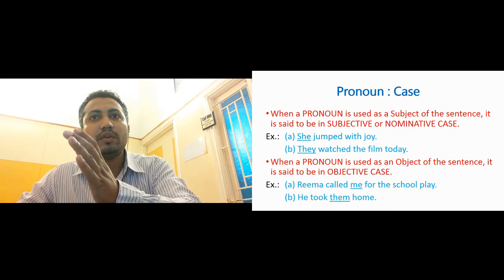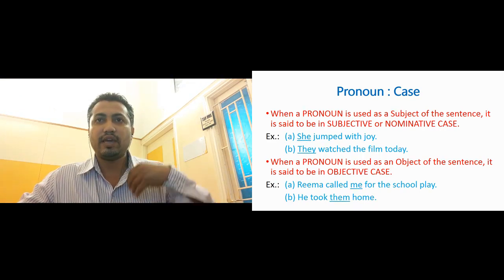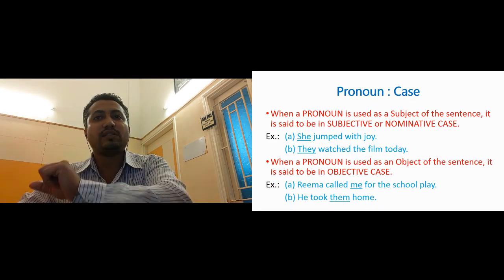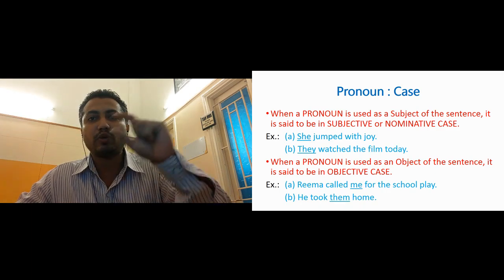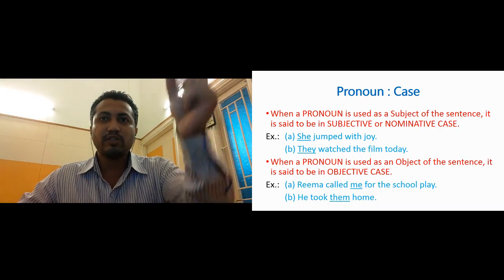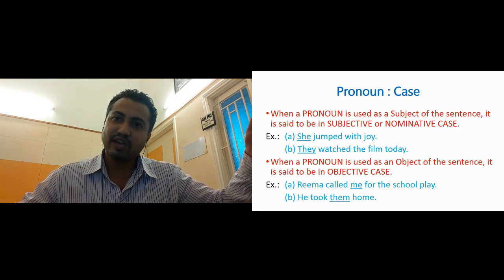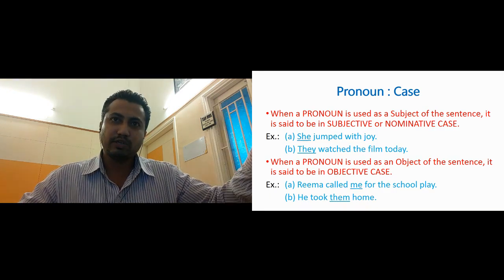But me is the receiver. Who is called? Me. Okay, me is called, so me is the object of the sentence. So here the pronoun is playing the part of an object, so it is said to be in objective case. Here you can just see, she jumped with joy. In this, she is the doer of the action, the subject, the pronoun is the subject. Okay, so that is in subjective case.